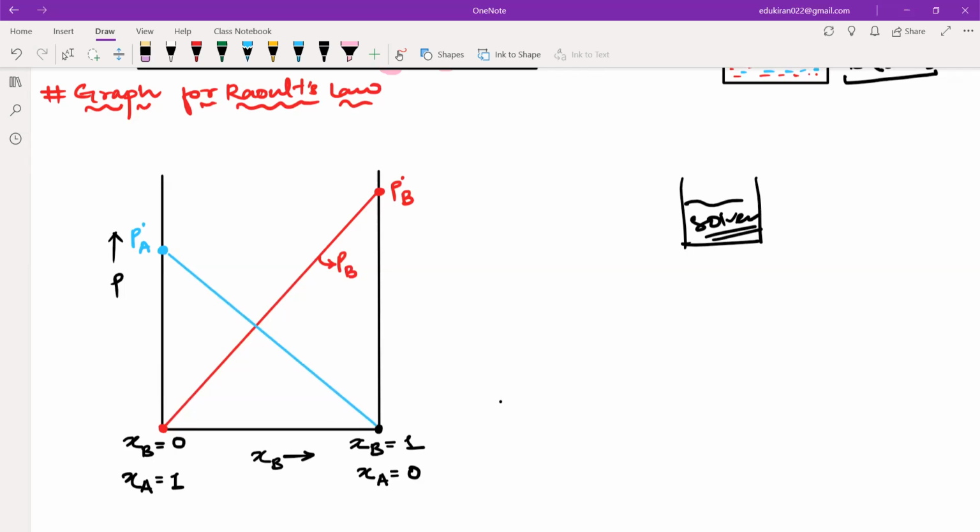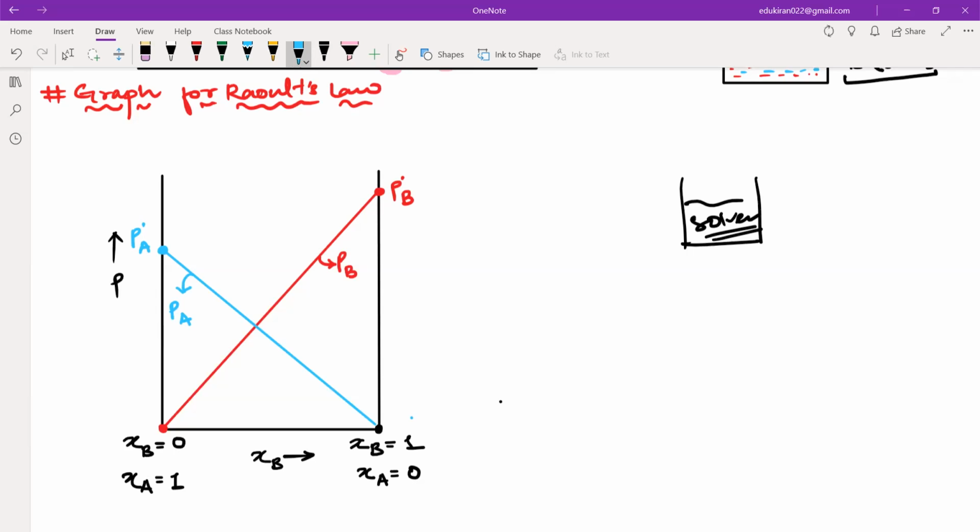Now, when chi A is equal to 0, the pressure due to A will also be equal to 0, right? Because we don't have any A. So this line here, that is the blue line, is giving me the information about how the partial pressure of A is changing. है ना? How is PA changing?